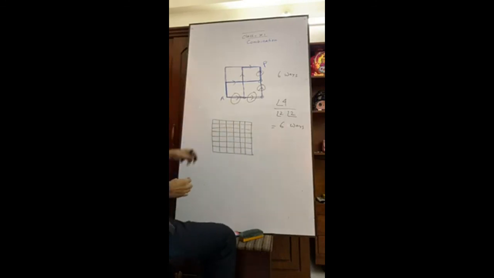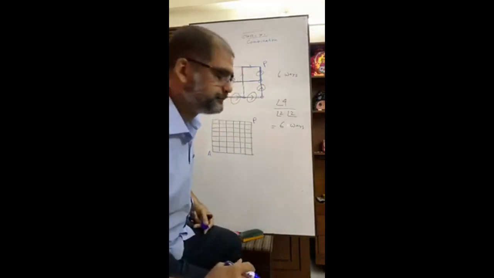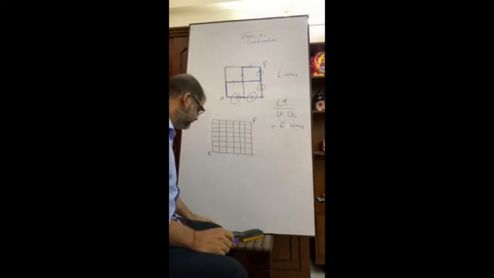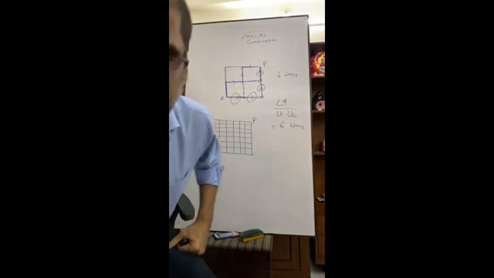Now, if you are told, suppose like this, now you are here. You want to go to the point P. How many ways are there? Can you answer me, please? I want to see who can answer. Who can answer?